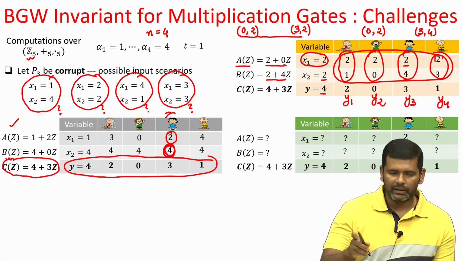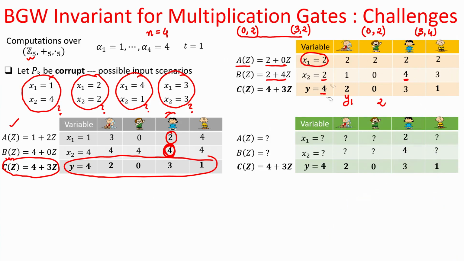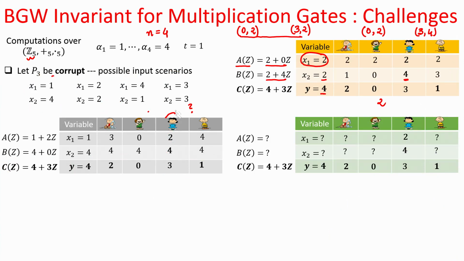Now, the adversary takes the same set of values which she had seen in the protocol, namely her view. So, basically the values in bold are the view of the corrupt P3, and we are trying to argue here: can I say that view 3 is consistent with all possible x1, x2 whose product is 4?